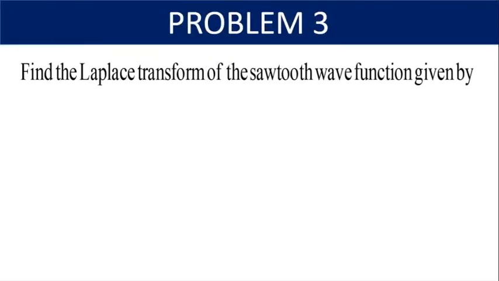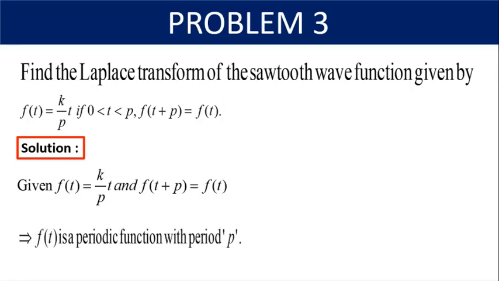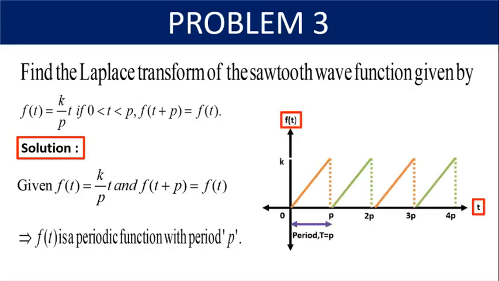So now we look into the third problem to find out the Laplace transform of the sawtooth wave function given by f of t is equal to k by p into t if 0 less than t less than p, comma f of t plus p is equal to f of t. Now, the given is a sawtooth wave function which is defined by f of t is equal to k by p into t, and also given f of t plus p is equal to f of t, which very clearly implies that f of t is a periodic function with period p. We also look into the graphical interpretation of a sawtooth wave function.